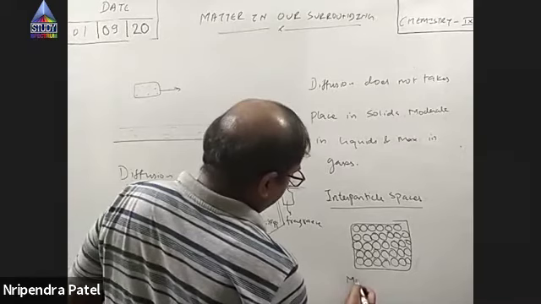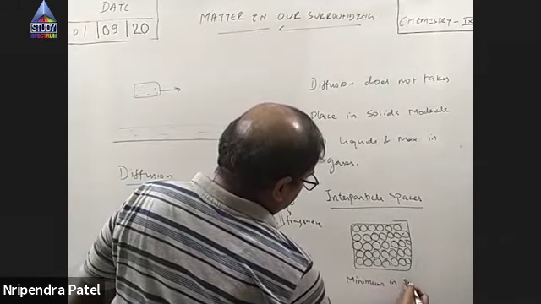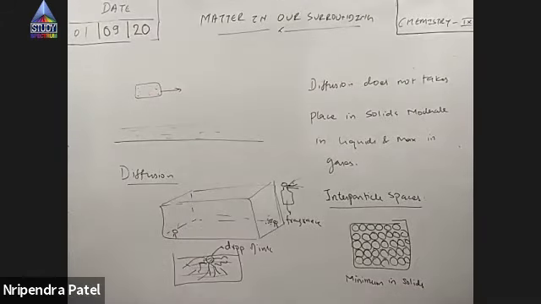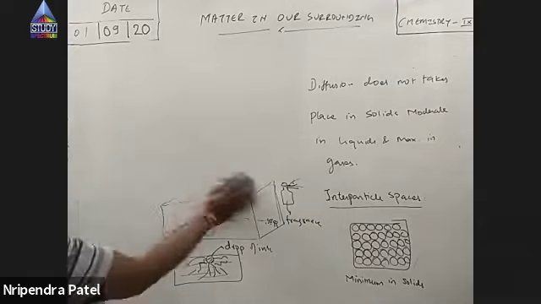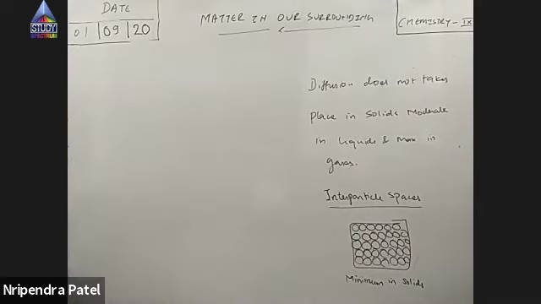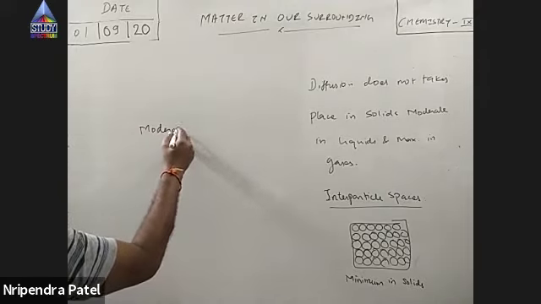So interparticle space is minimum in solids. Then it is slightly more in liquid. That means there is some space between the particles in liquid. So I'll say moderate in liquid.